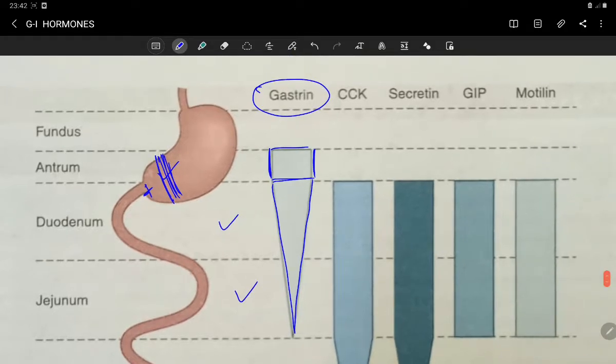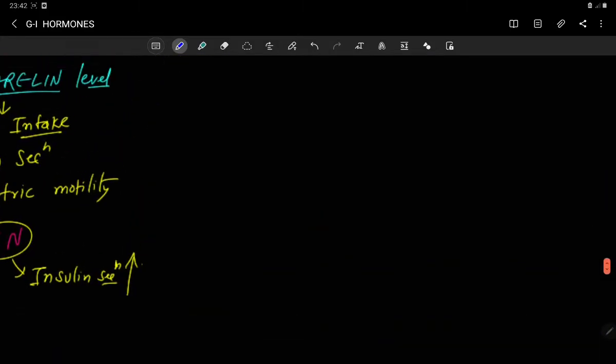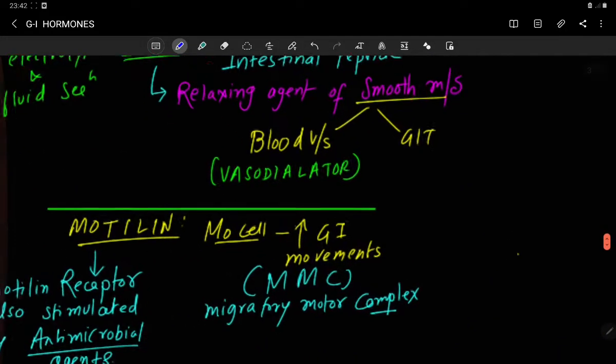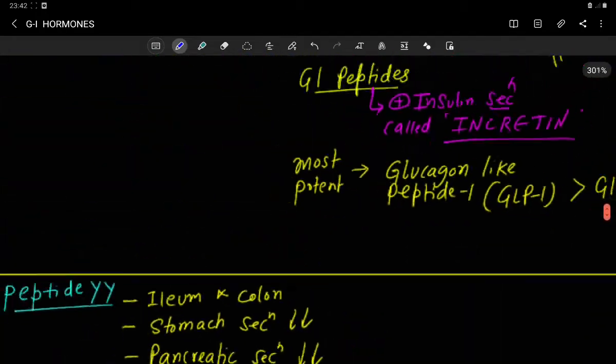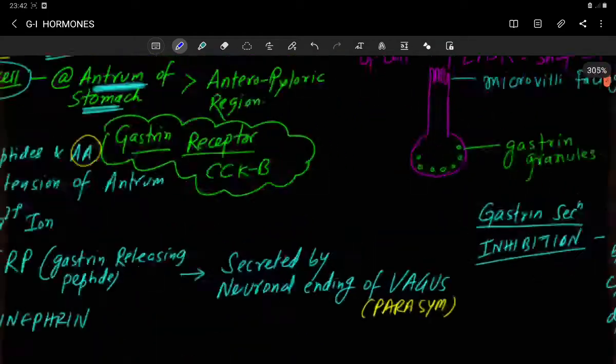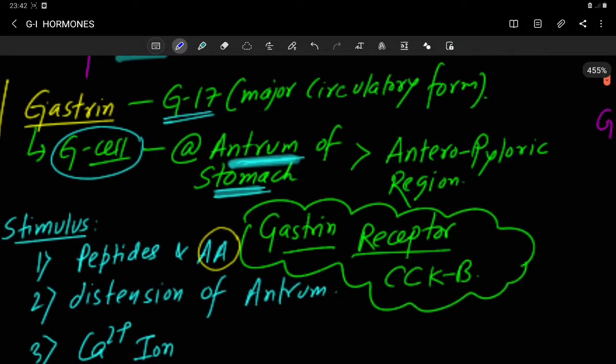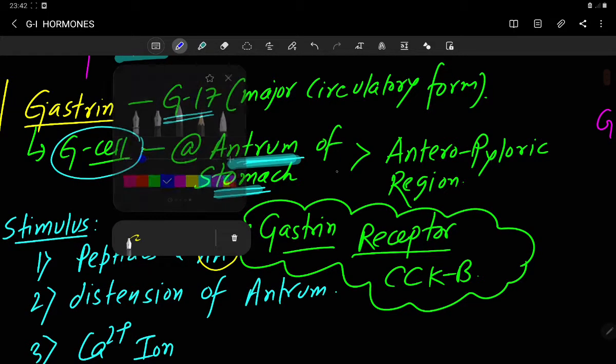Gastrin is secreted from the G cell. So gastrin is secreted from the antrum, pylorus of the stomach, duodenum and jejunum, but a huge amount of gastrin secretion is from the antrum. Now let's talk about the other information.